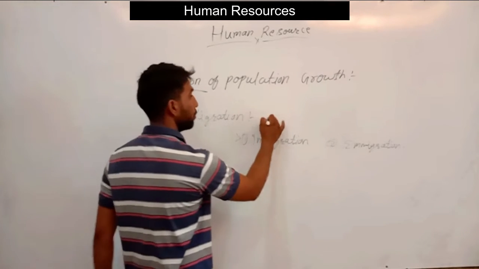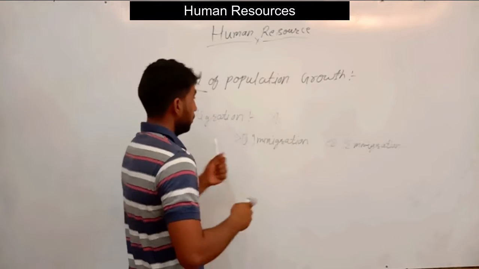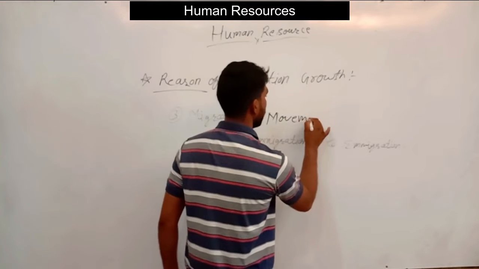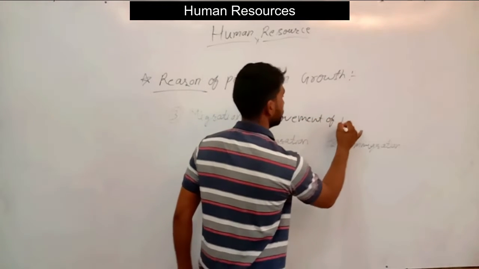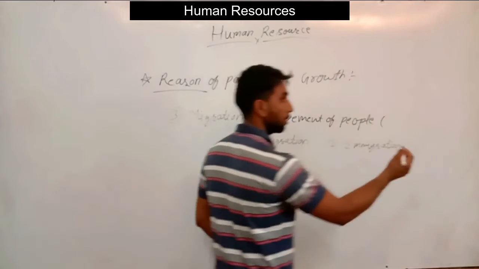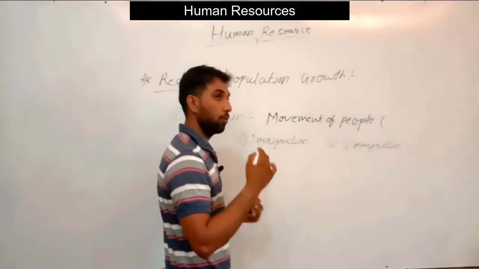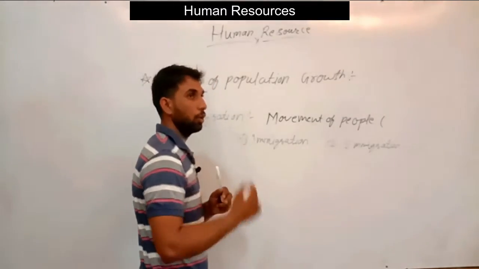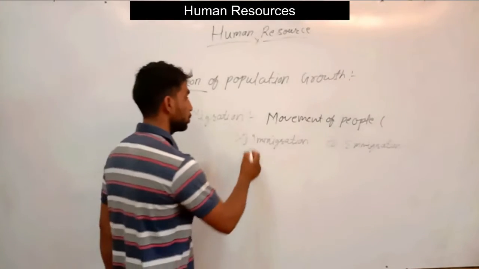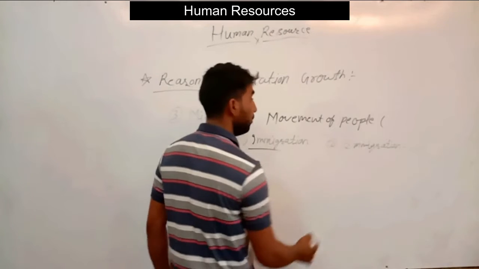Migration is the movement of people, people who come to a particular place, or who go from the original place to another place, the destination place. So these are the two processes of migration, emigration and immigration.